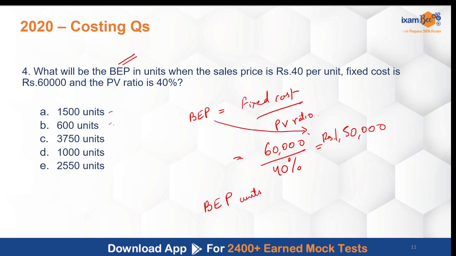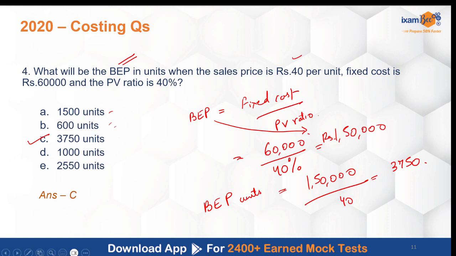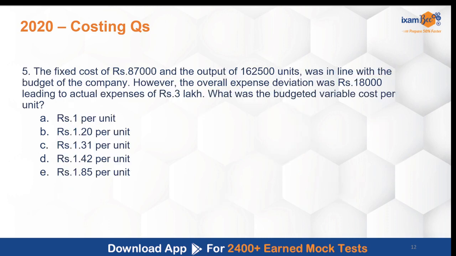So here the options are in units term, so we will convert this into units. So it is 1,50,000, but we know that the sale price of each of the unit is 40, so we divide it by 40 and we get 3750. So our answer is C, 3750. Moving to the next question.